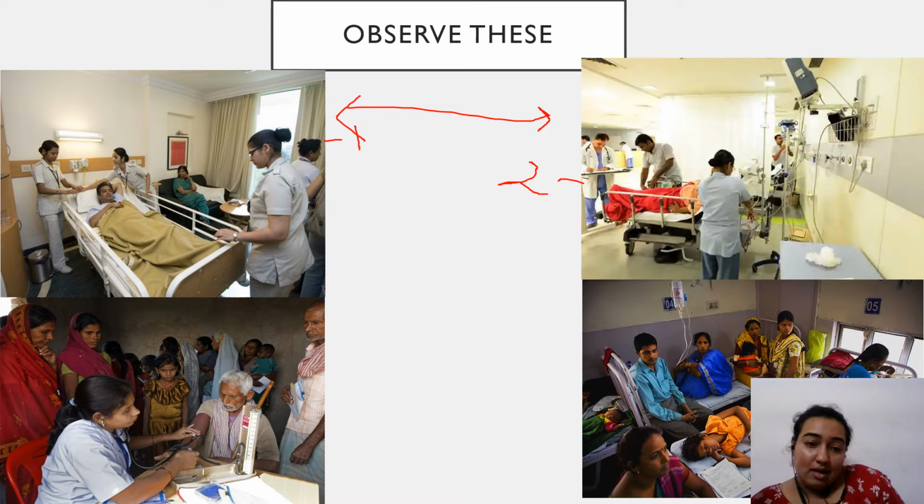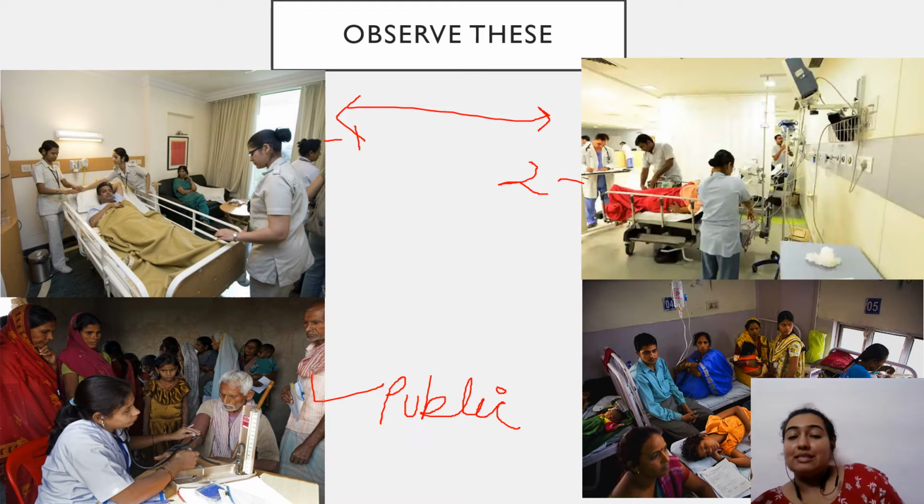Now think this image belongs to public sector, and we can easily tell the difference between the images which are there on the top and images which are there on the bottom. And this is definitely again an example of public sector. So how can we compare and contrast, students?